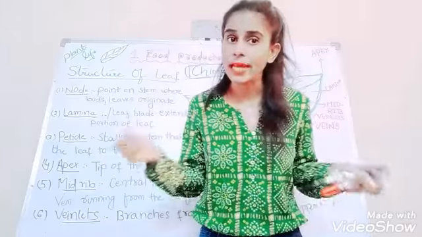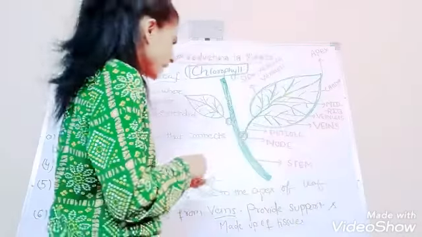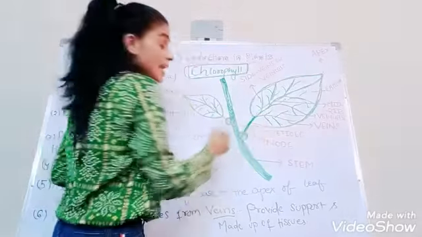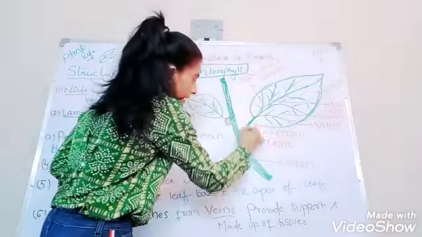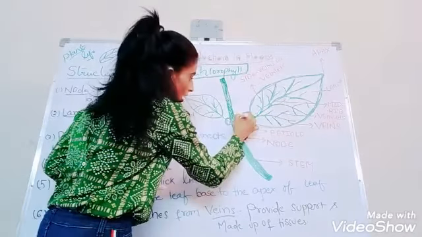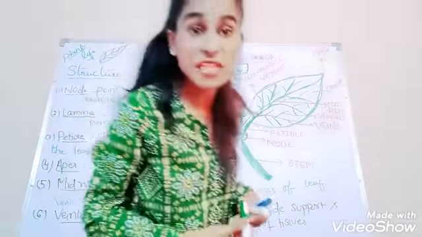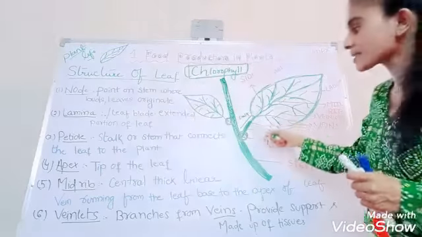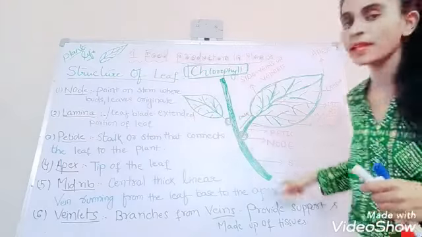Petiole. What is petiole? It's a stalk. Yes, you can see, this is a stalk which arises from the base of the stem. From where does it arise? From the base of the stem. This is called your stalk, dear children. What is a petiole? It's a stalk or a stem that connects the leaf with that of the plant.